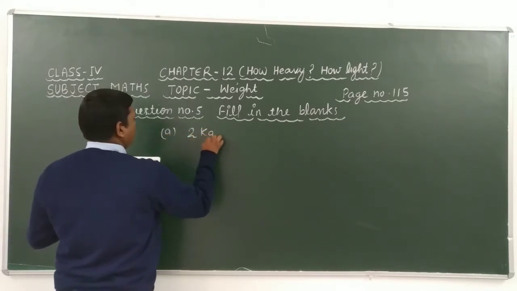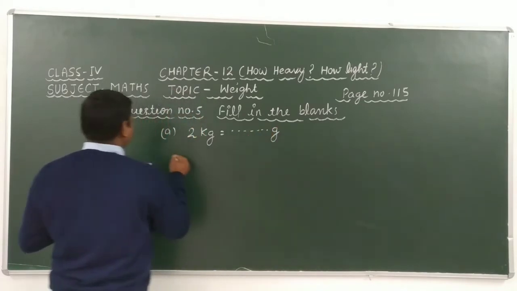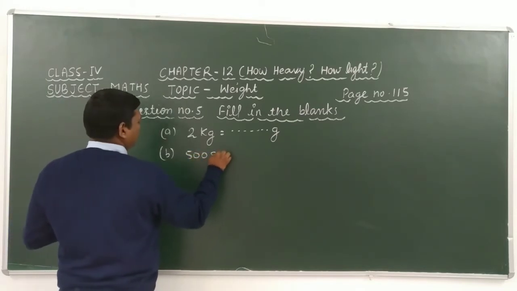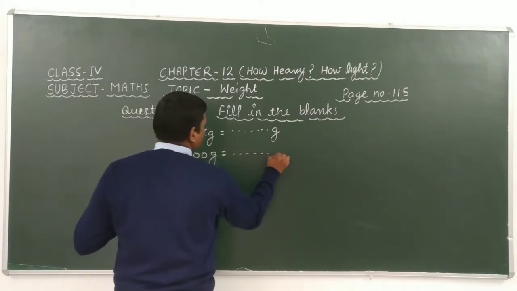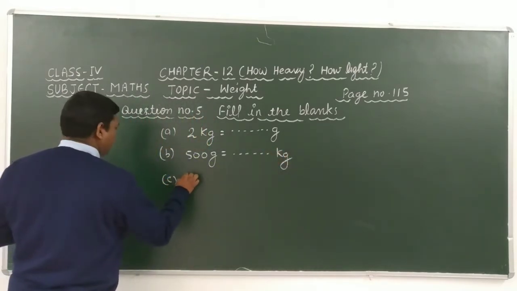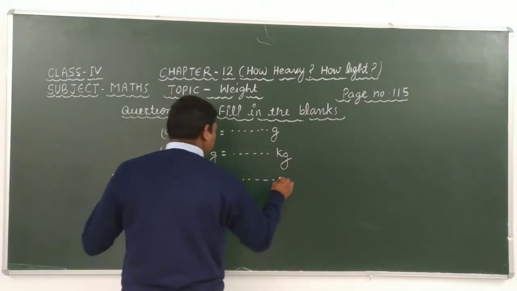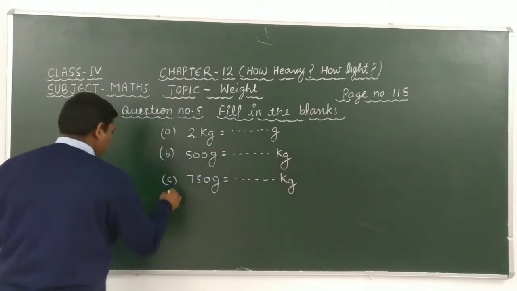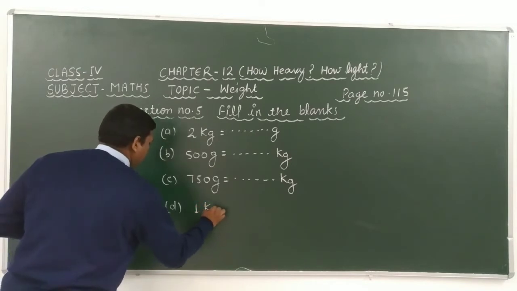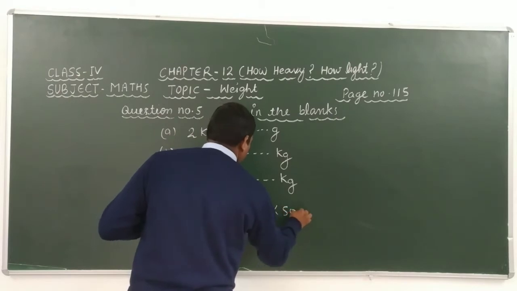Question number 5 of A is 2 kg is equal to dash dash dash gram. 5 of B is 500 gram is equal to how many kg? Question number C is 750 gram is equal to dash dash dash kg. Question number D is 1 kg is equal to dash dash dash into 500 gram.